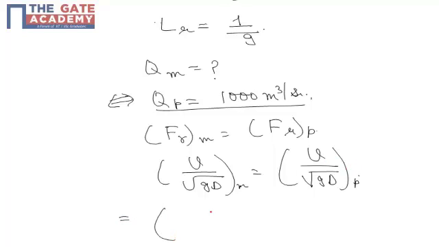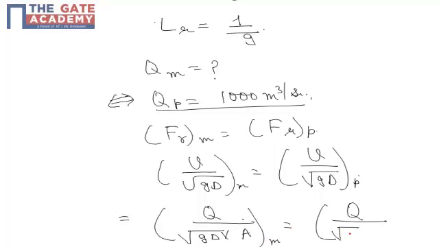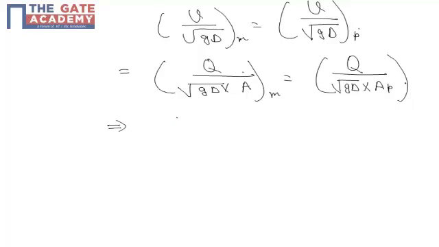So we can write it as Q upon root gD into A of model equal to Q upon root gD into A of prototype, which implies L cube upon T into L square upon root g into root L.